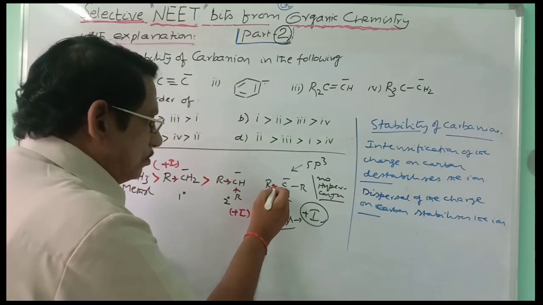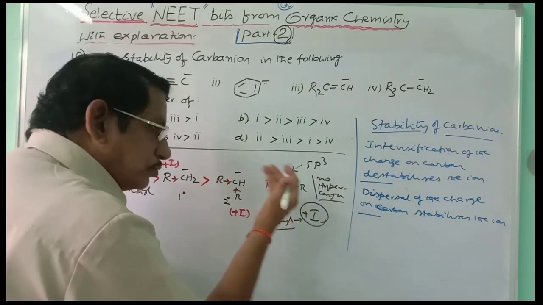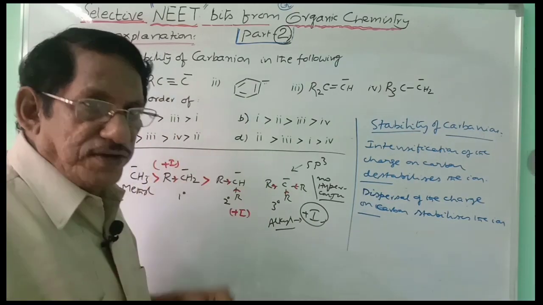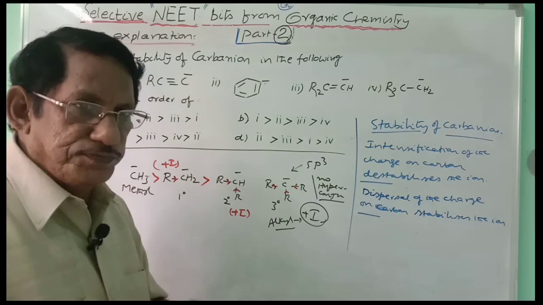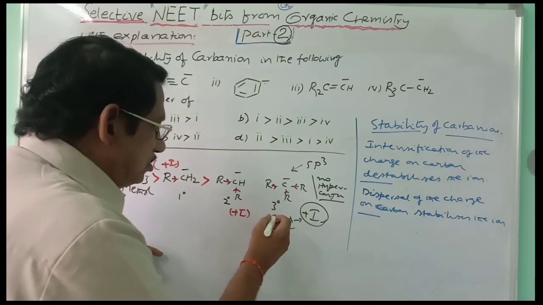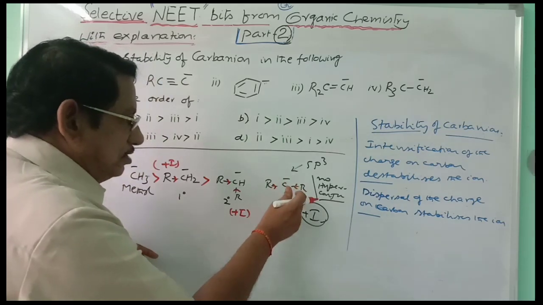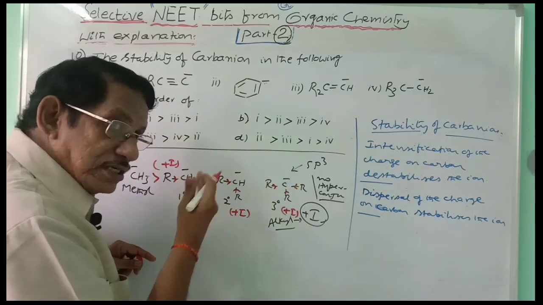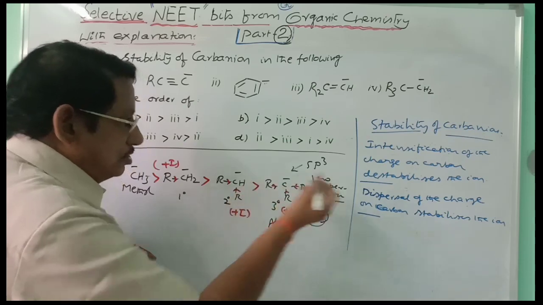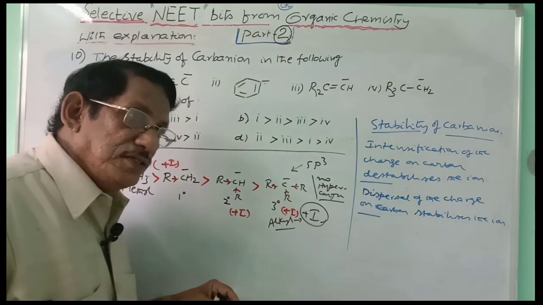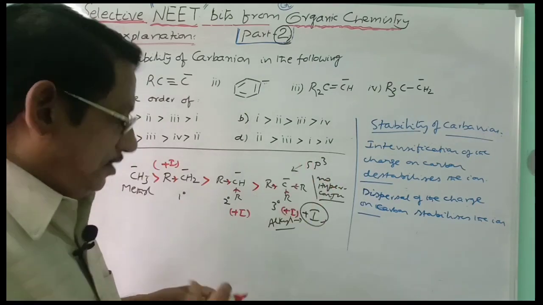All the three alkyl groups will be releasing the electron cloud towards carbon, and so the negative charge on carbon is more and more intensified, and so the stability is the minimum. And so this will have least stability. Here also plus inductive effect, no doubt, but this is the least stable, this is less stable than this. That means secondary alkyl carbanion is more stable than tertiary. This is the way you can explain the stability of the carbanions in the case of alkyl carbanions.